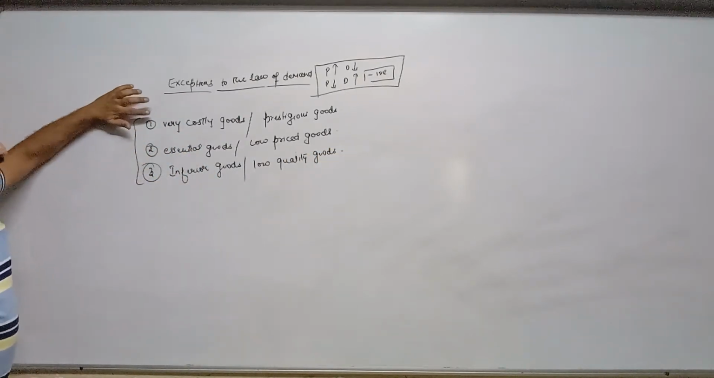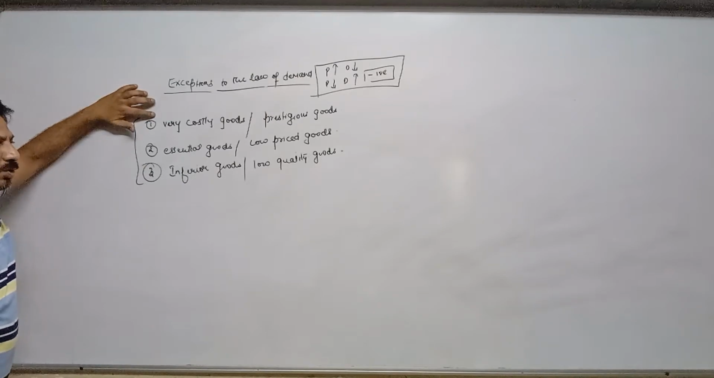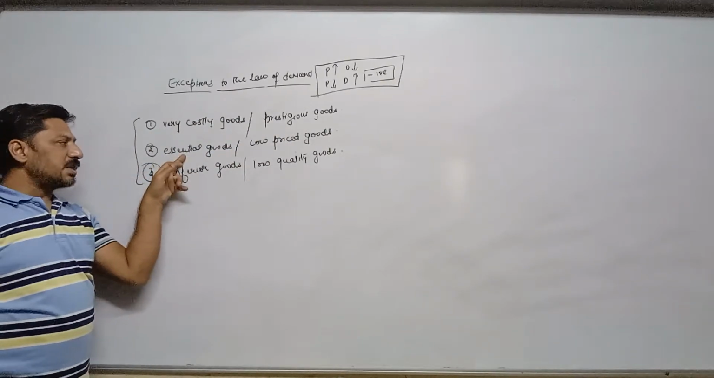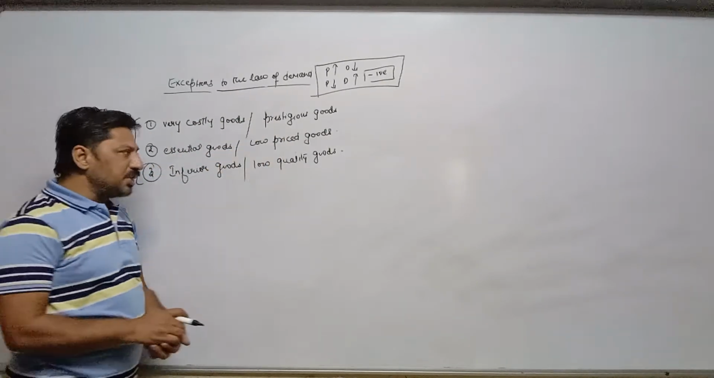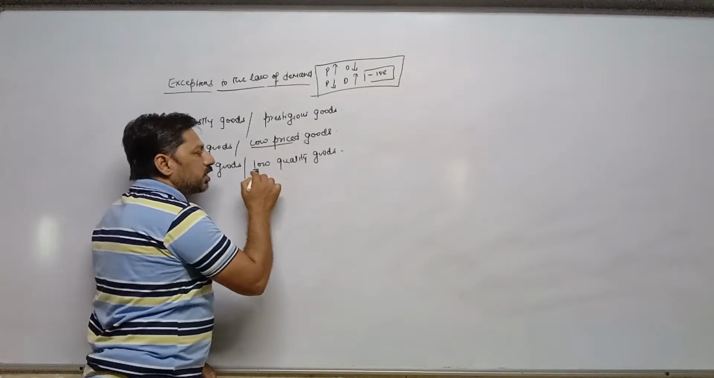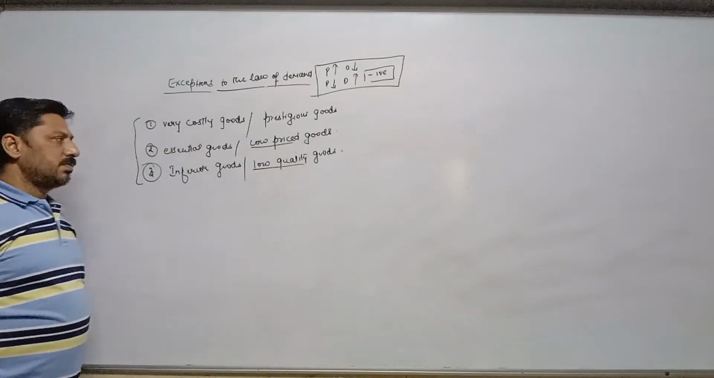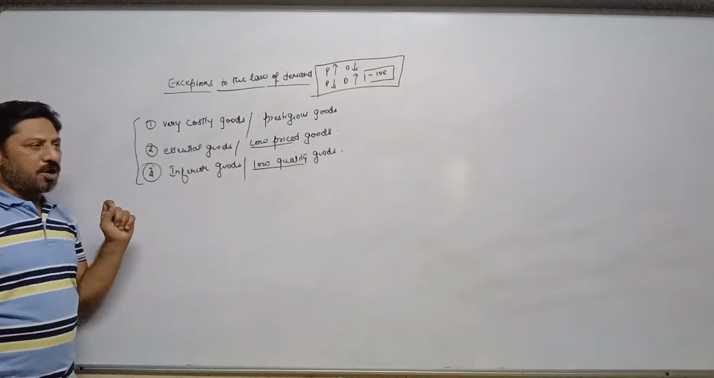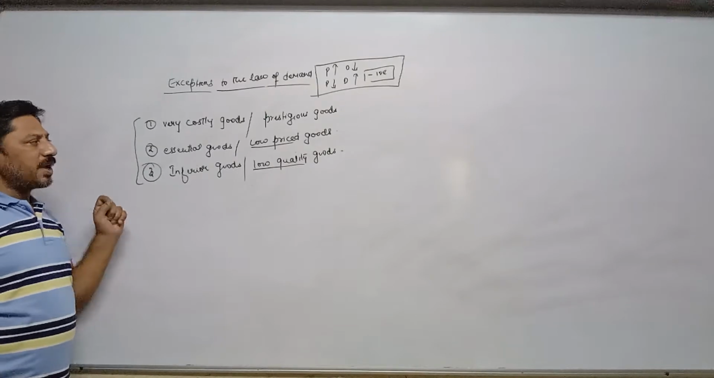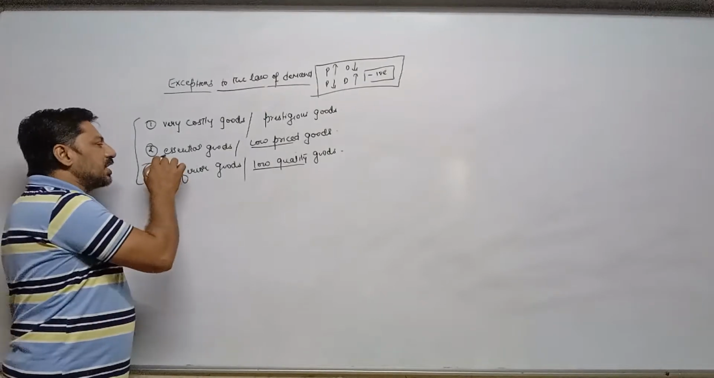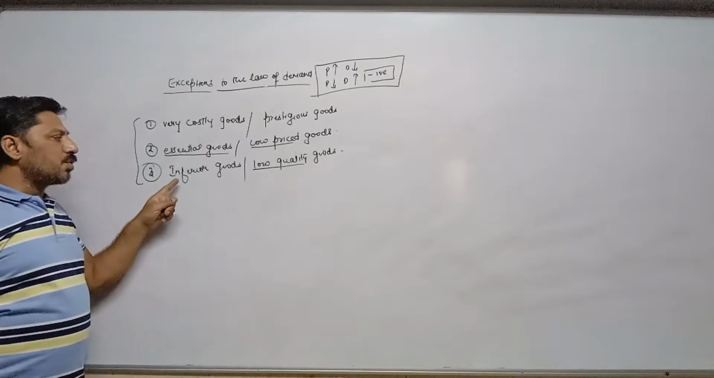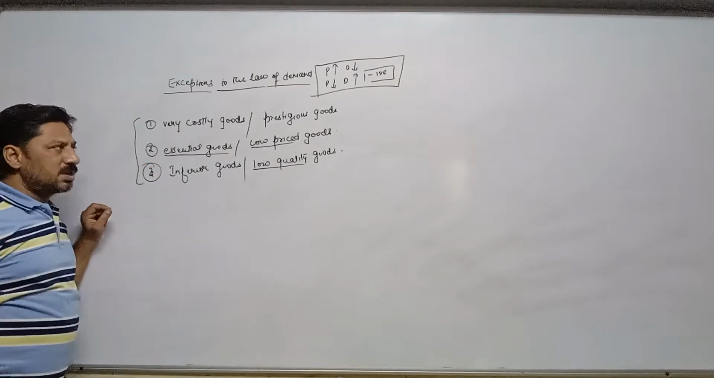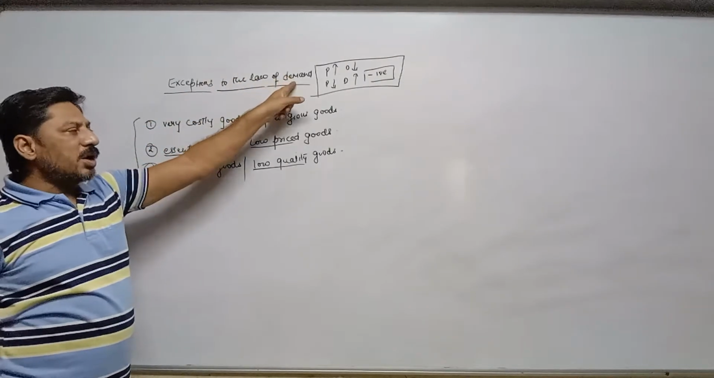First one is very costly goods, means very precious goods or very prestigious goods. Essential goods are generally of low price. There is difference between low price and low quality. Both are different terms. Low price means where we are spending a negligible proportion of our income. That is called low price goods, and such goods are generally essential goods. Inferior goods means low quality goods. On these three types of goods, law of demand is not applicable.